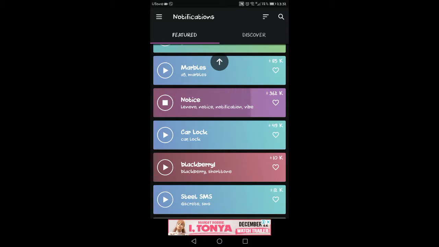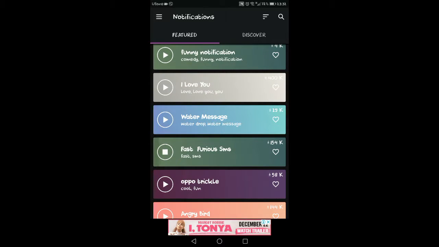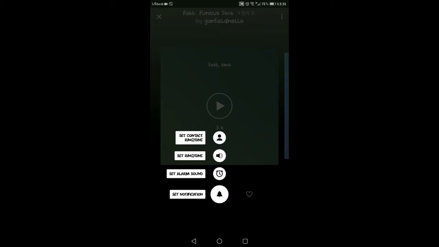Easily set ringtones and notification sounds from within the app, including individual contact ringtones. Collect your favorite ringtones, alarms and other sounds to My ZEDGE to access from any device or share them with your friends.